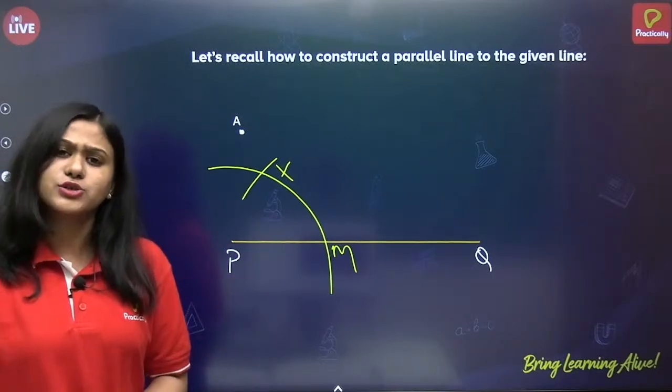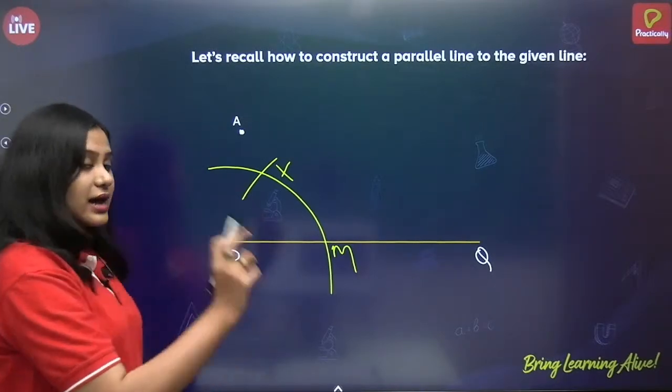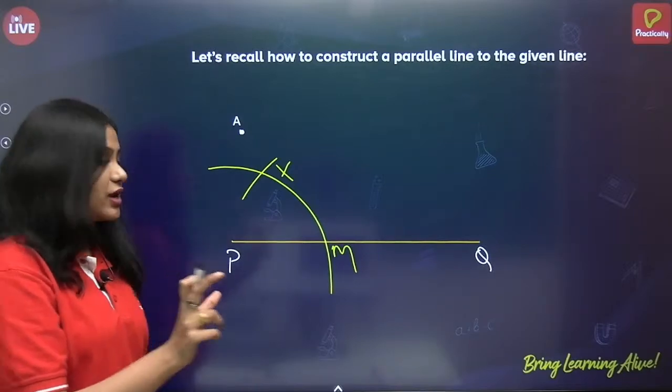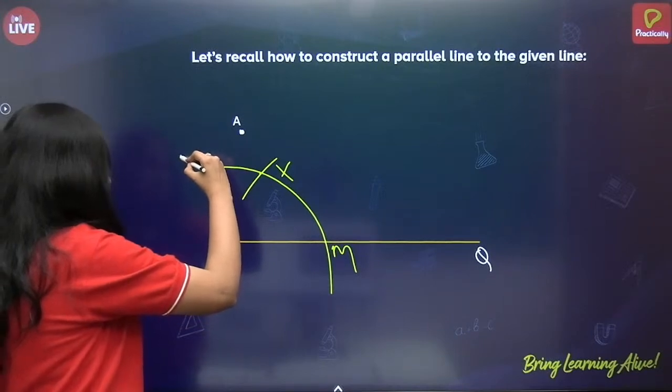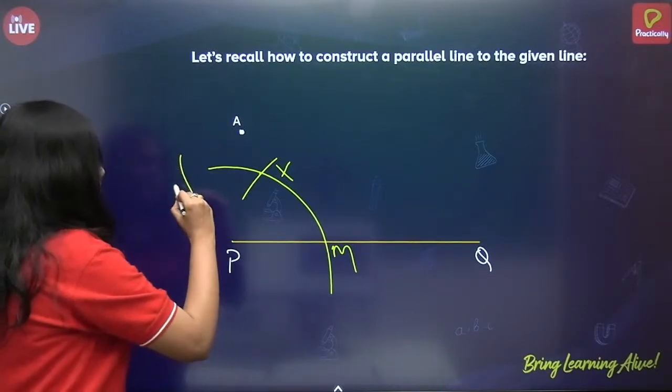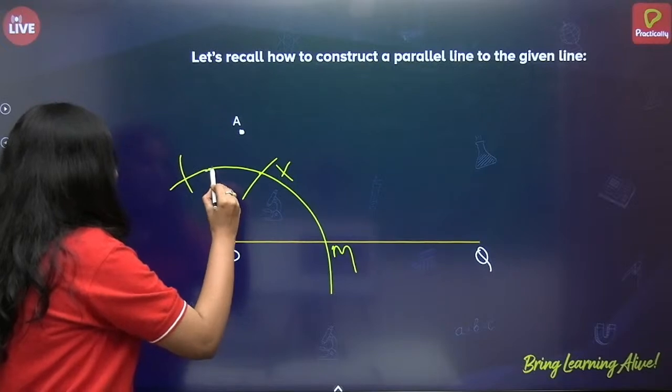But how do we construct 90 degrees? Let us see. Again, do not change the radius of the compass. Place the needle of the compass at X and again draw an arc. Now your arc will be somewhere here, and let us name this point Y.